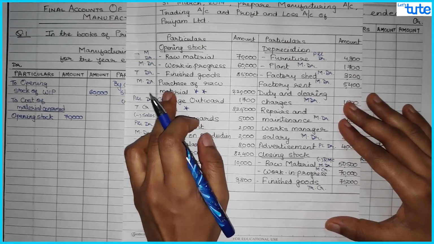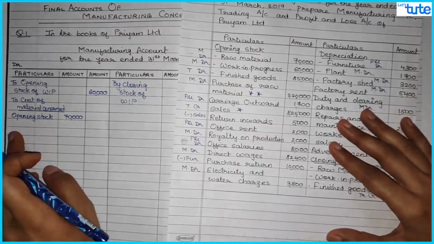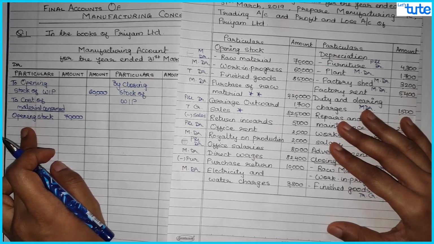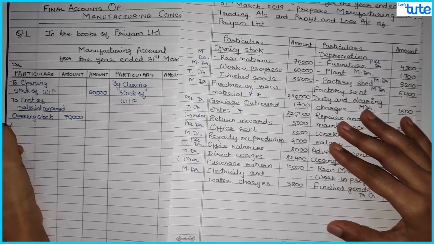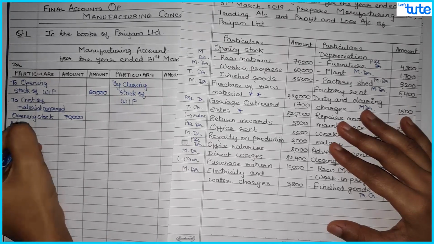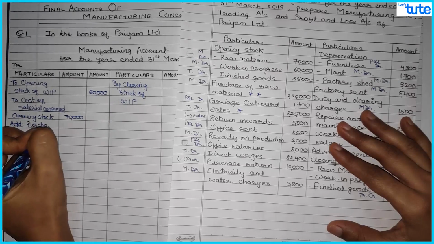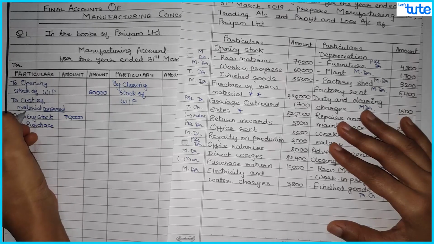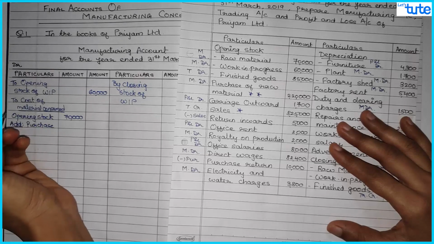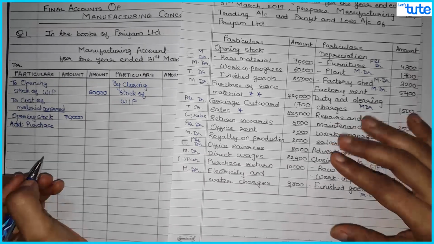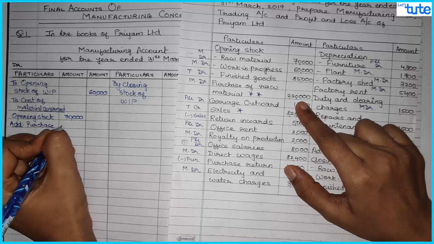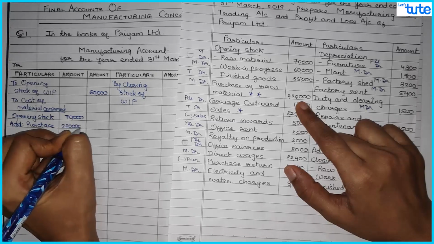Then we have purchase of raw material. It would be added over here to opening stock to find out cost of material consumed. So we'll say "add purchases." I'm not writing purchase of raw material because we have anyway written cost of material consumed, or you can even write cost of raw material consumed. That is also okay. So that is again in the inner column, 2,20,000.